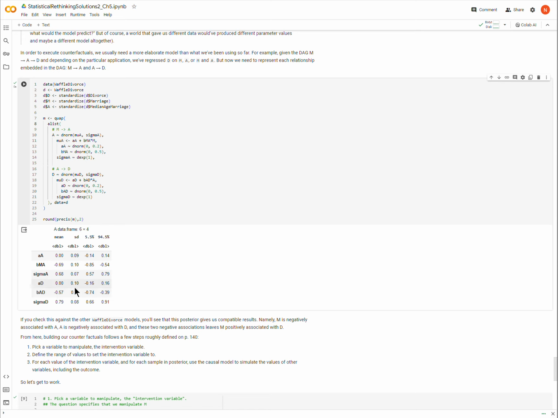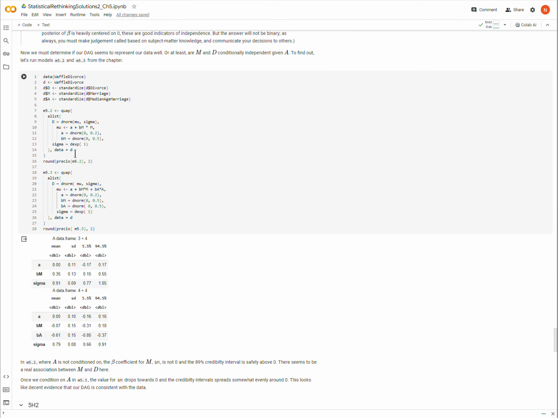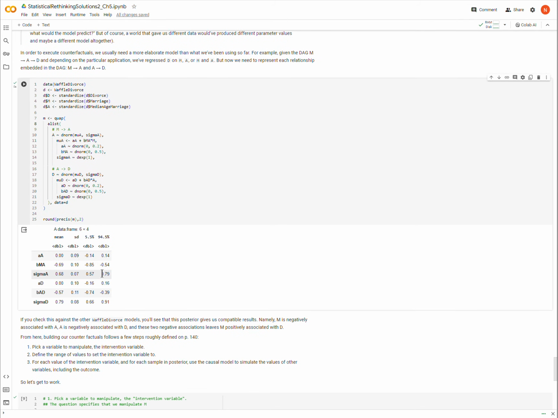I should say parameter more than coefficients. Coefficients are a class of parameter, right? So anyway, we have our different parameters here, estimates for our parameters, okay? And we're not going to do it here, but if you were to go through these, you would find that we're making very similar predictions from what we found in earlier models, right? So namely, in our earlier models, we found a negative association between M and A, right? And that's what we have here.